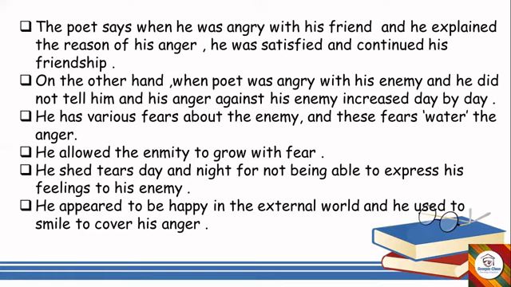On the other hand, when the speaker was angry with his enemy and he did not tell him, his anger against his enemy increased day by day. So here in the second point, we see that when he was angry with the person whom he did not like and did not tell him about this anger, he did not clarify his anger or his problem with this enemy. So what happened? That anger, that enmity, increased day by day.